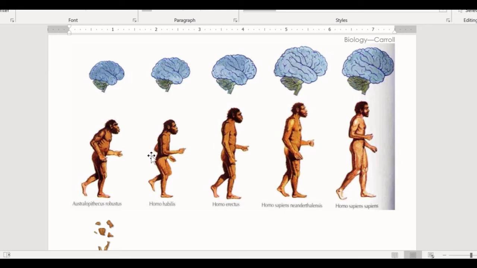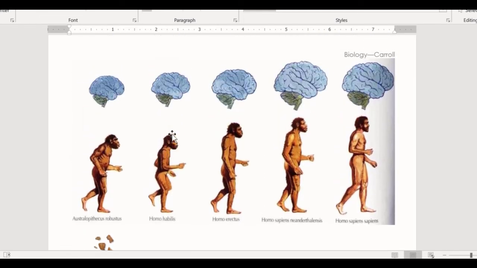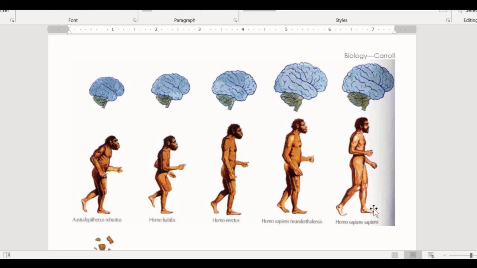So when looking at this, this is kind of where we came from. We didn't evolve from chimps. We evolved from lesser people, I would say. When looking at these, we can see we have Neanderthals and Homo sapiens, Homo sapiens sapiens. So we are all the way on the right side there. We are just Homo sapien people. Down here, this is a fossil called Lucy. It's a very famous fossil found in Africa, showing the lineage of where we came from. So Homo erectus really led into Neanderthals and Homo sapiens.